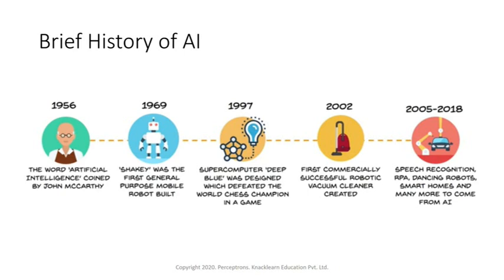John McCarthy is also the developer of a very famous programming language used for data science and machine learning, called Lisp. Around 1969, we got something called Shakey. Shakey was the first general purpose robot which could reason about its own action.